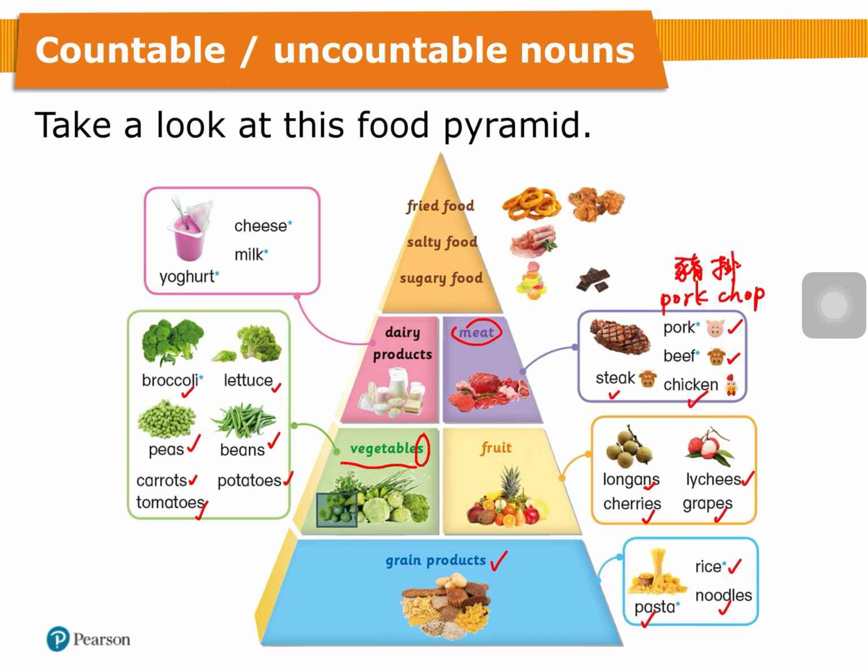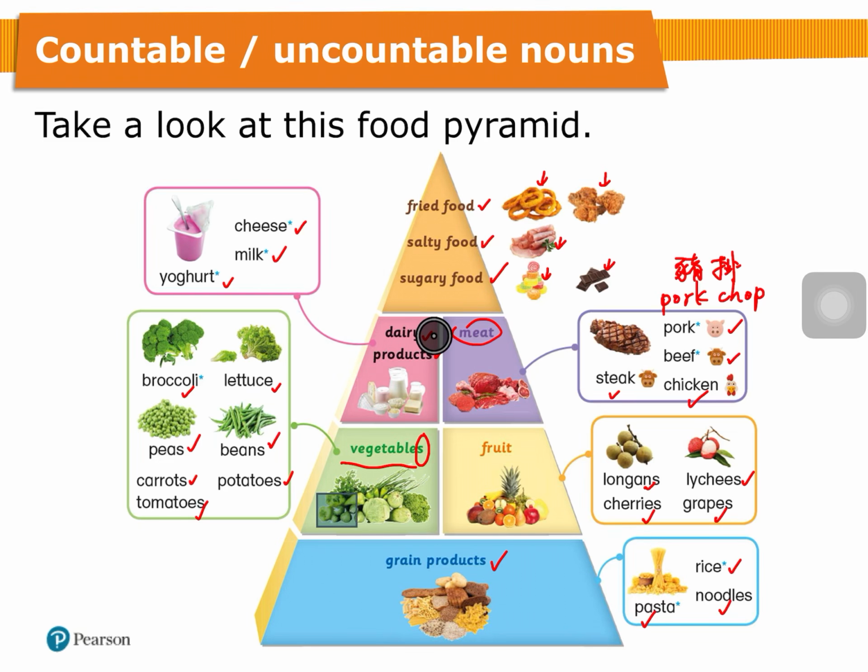And we can eat less or drink less dairy products, 乳製品, like cheese, milk, yogurt. And we have to eat least fried food, salty food, and sugary food like fried onion rings, fried chicken, ham, sweets or candy or chocolate. We have to eat these food items less.